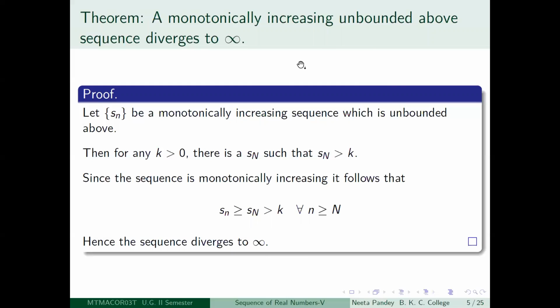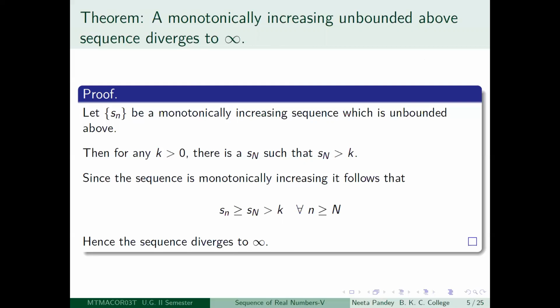So what have you seen? You have seen that if you look at a monotonically increasing sequence, it has a very good behavior as regards convergence. Either when it is bounded above, then it will be a convergent sequence and will converge to the supremum, or when it is unbounded above, then it will diverge to infinity.